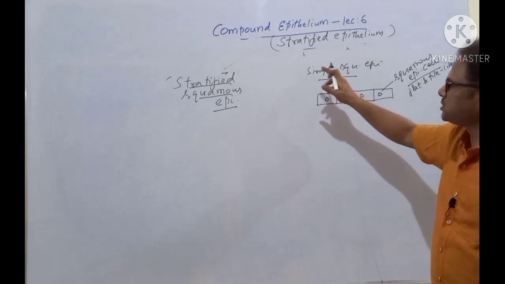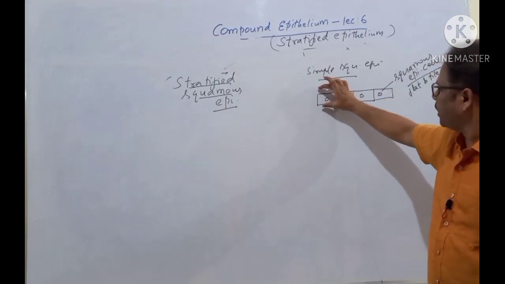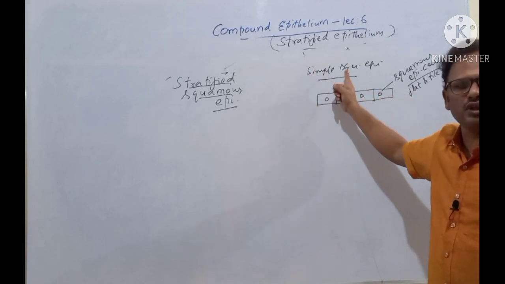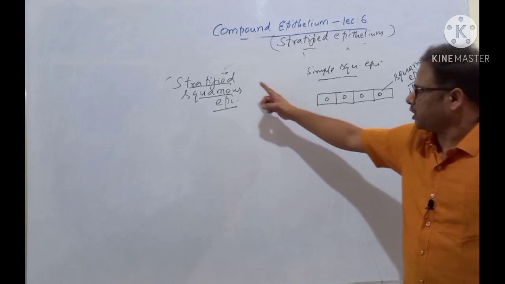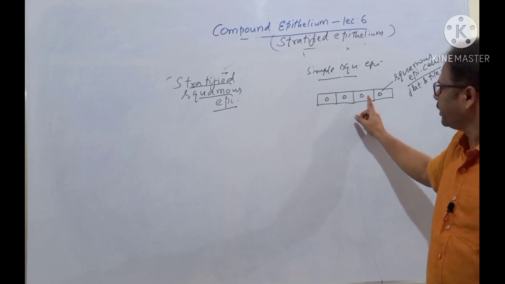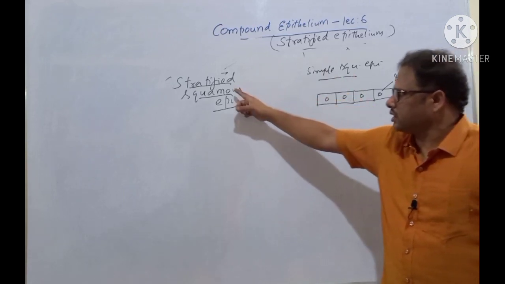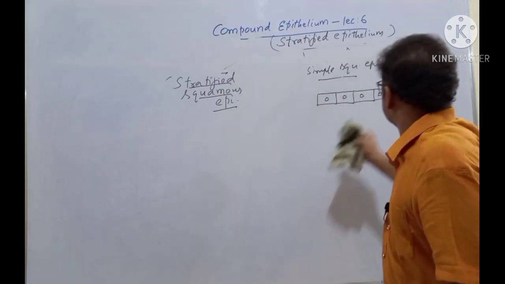That is why it's called stratified squamous epithelium. If there is only one layer of flat tile-like cells, it is called simple epithelium. But here, more than one layer is there. That is why it's called stratified squamous epithelium. Okay, students, if it is only one layer, simple squamous. But here, more than one layer is there, that is why it's called a stratified squamous epithelium. Now, what are these layers? Let's discuss now.